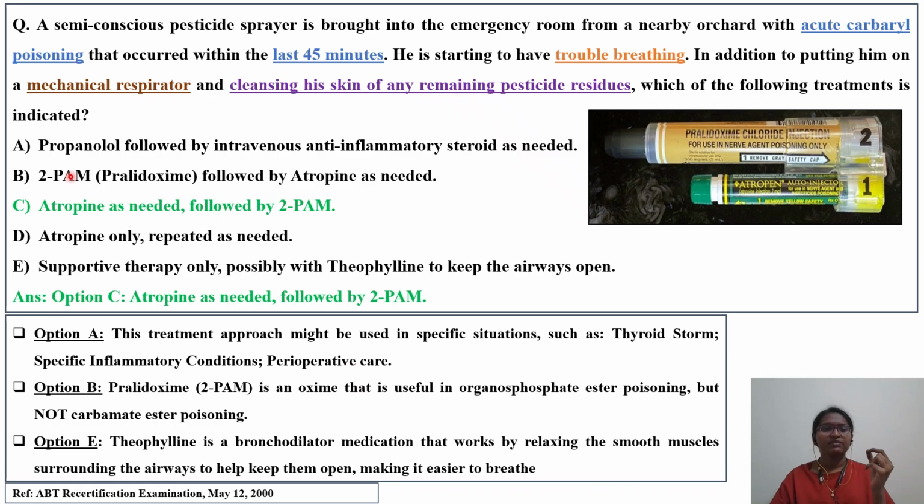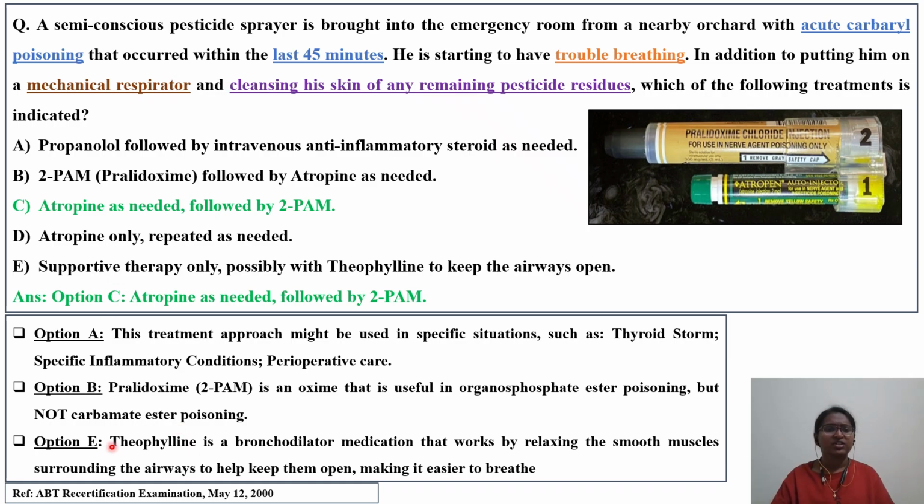Second, why option B is not right. 2-PAM followed by atropine. As I said, it should always be atropine followed by 2-PAM in the case of acute carbamate poisoning. Why? Let's see. Another explanation given in detail about option B is that 2-PAM is useful in organophosphate ester poisoning, but not carbamate ester poisoning. So we have to remember that in the cholinesterase type, two types of pesticides will be there. One is organophosphates, the second is carbamates.